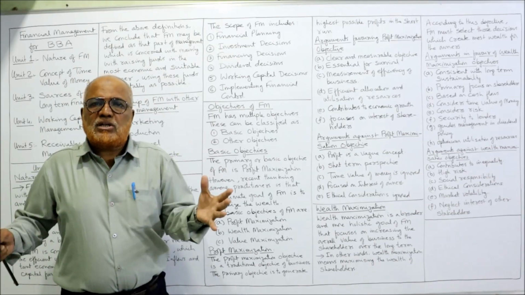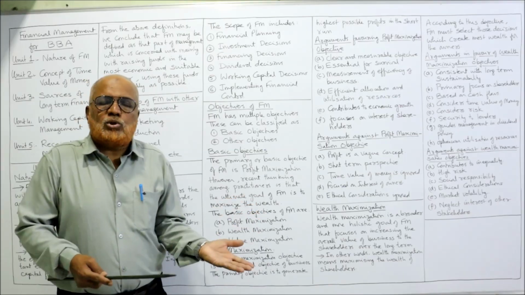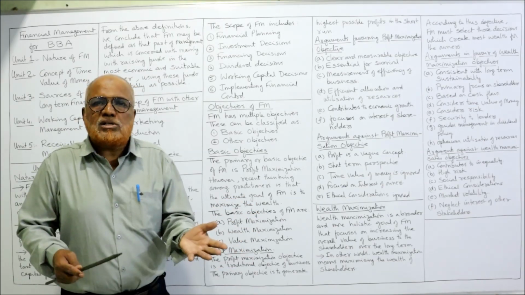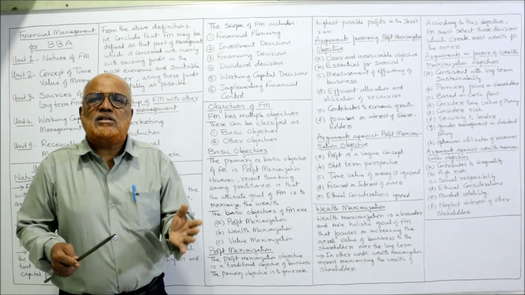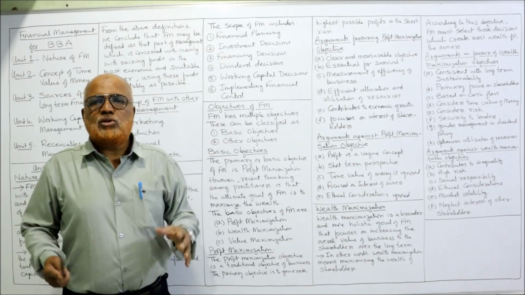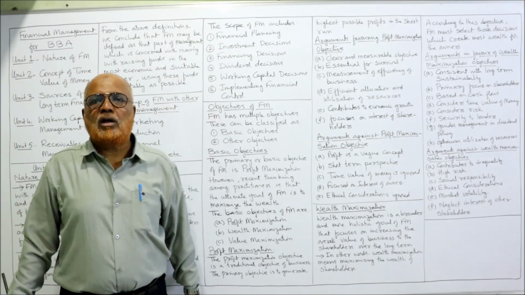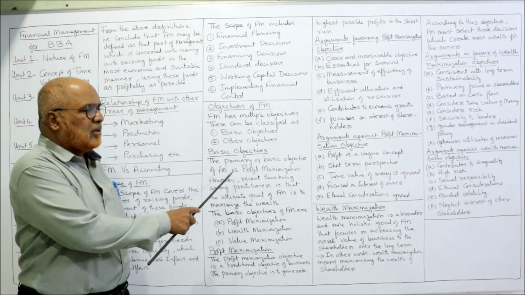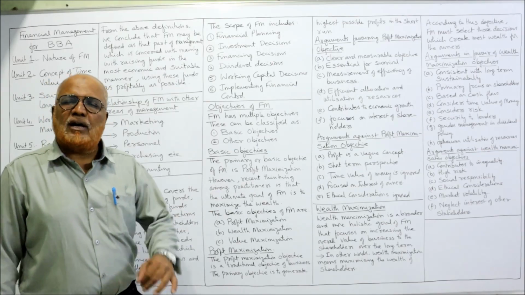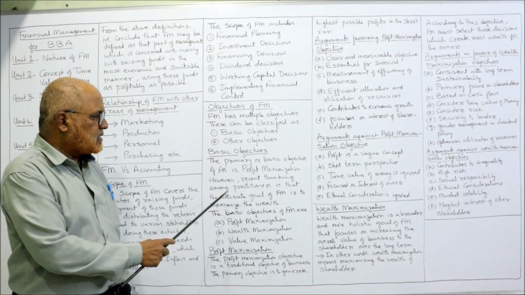When the business objective is to maximize the profit, the financial management objective is also to maximize the profit, because financial management is concerned with managing the funds of the organization. So whatever it does, it will do for the benefit of the organization. So here the primary, traditional objective of financial management is profit maximization.